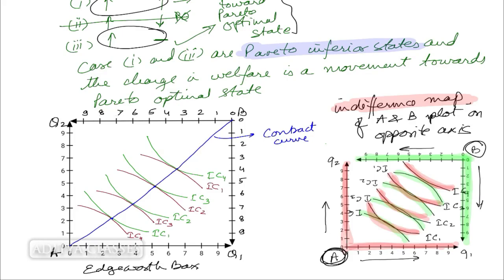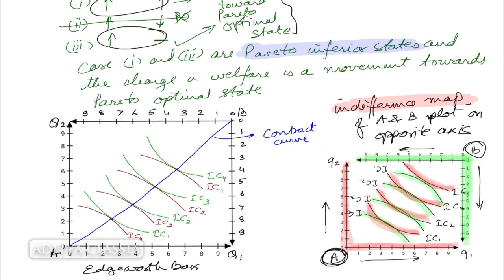From IC1, it is more in IC2. From IC2, it is more in IC3 and so on. Now, all of these points that are on the contract curve are Pareto optimal. Any of these points, because not only these 4 points are where we have drawn the indifference curves. Definitely here also we'll have a pair of indifference curves. Then there will be a pair of indifference curves at this point also. So all these points on the contract curve are Pareto optimal. Let us check how.